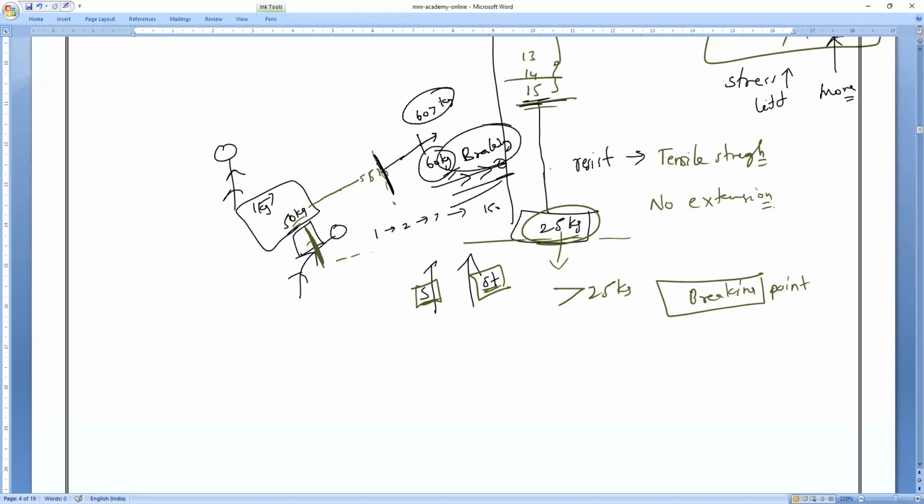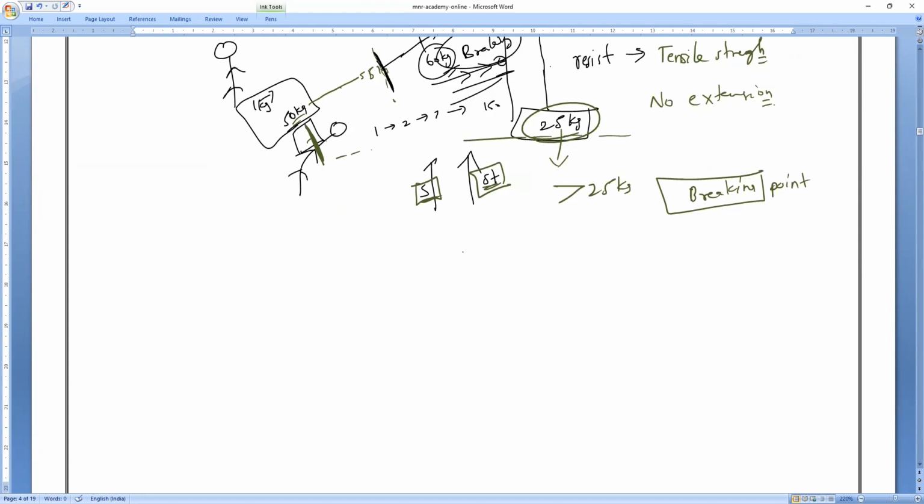So that is what you have to understand. I hope you are all clear with the graph. That is the exact graph we are going to speak about for metals. In real life also you can see it. Compressibility is also the same. Suppose there is a spring, and I apply 1 Newton force on this side and 1 Newton force as compression. If I release that 1 Newton force, it will be back to the original position.